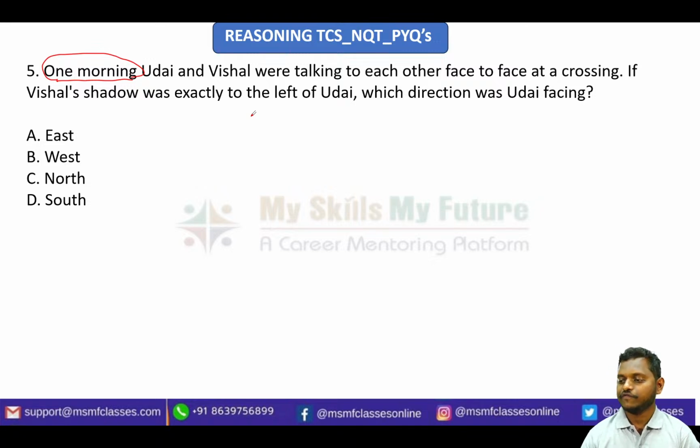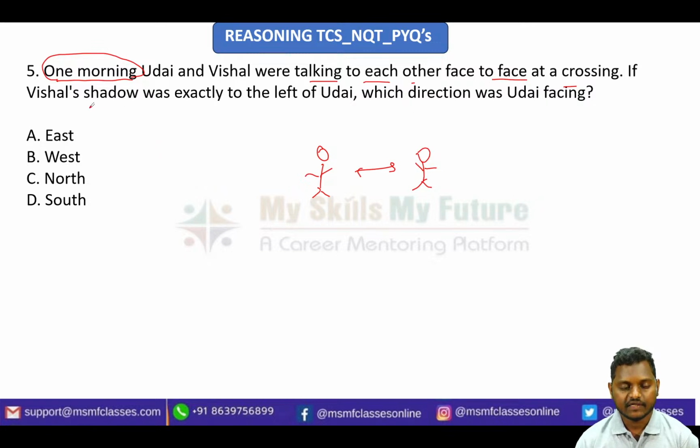Fine. If you just see here, one morning Uday and Vishal were talking to each other face to face at a crossing. So Uday and Vishal are face to face, standing in opposite directions, and they are talking. Vishal's shadow was exactly to the left of Uday. Simple thing. I'm just drawing some information here.